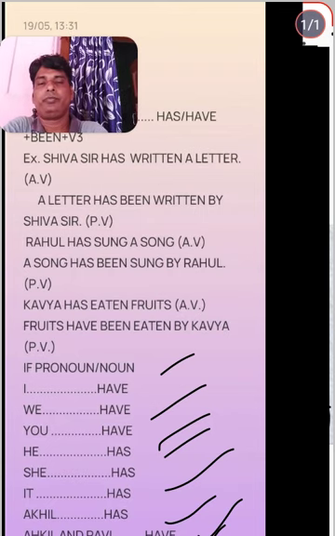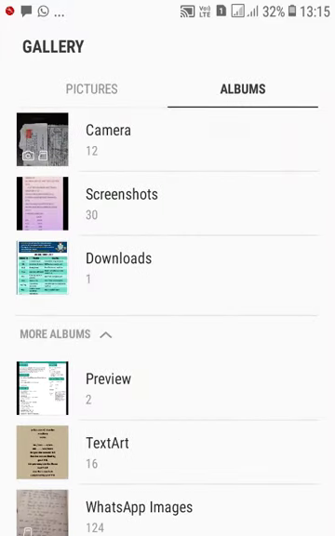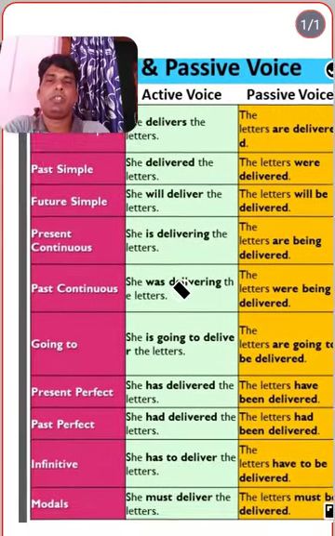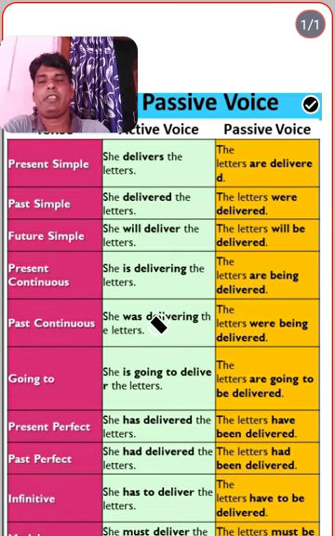Let's discuss these things: the simple present tense, simple past, simple future. "She delivers the letter." "The letters are delivered by her." The past continuous tense, and like this so many tenses are there. Already we have discussed all this. Just go through this one.